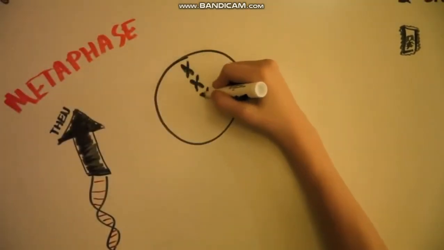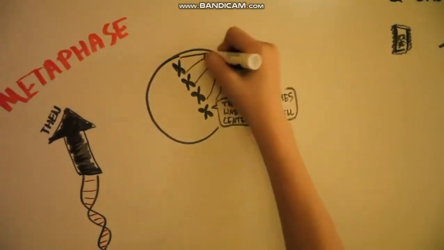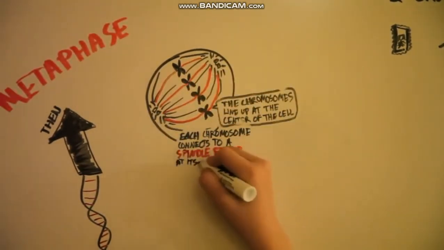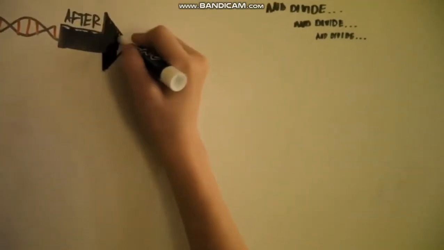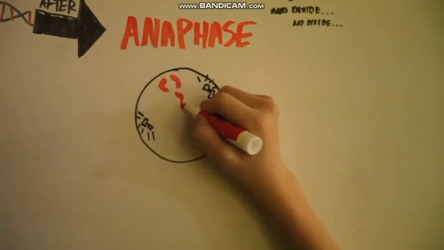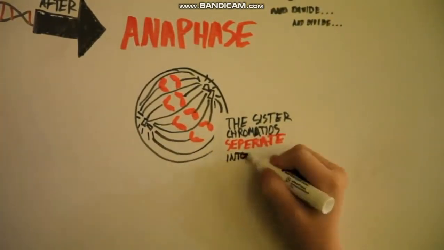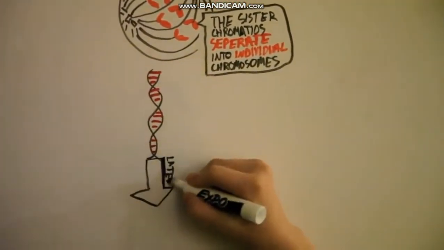Then, in metaphase, the chromosomes line up across the center of the cell. Each chromosome is connected to a spindle fiber at its centromere. After, in anaphase, the sister chromatids, which are the individual halves of the chromosome, separate into individual chromosomes. They are moved apart by the spindle fibers.